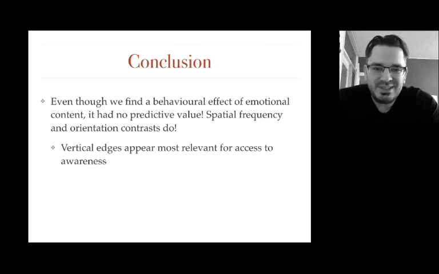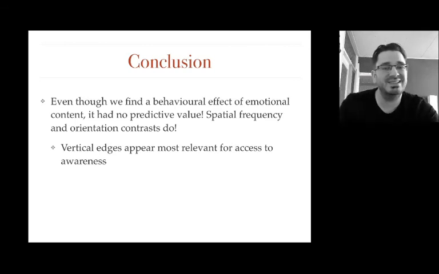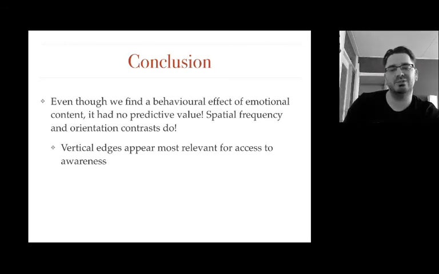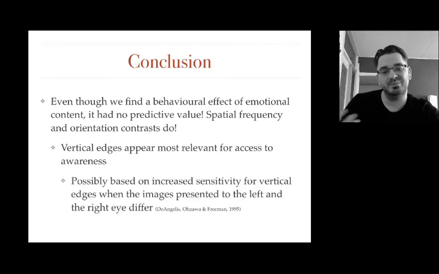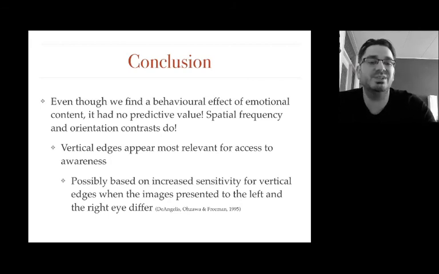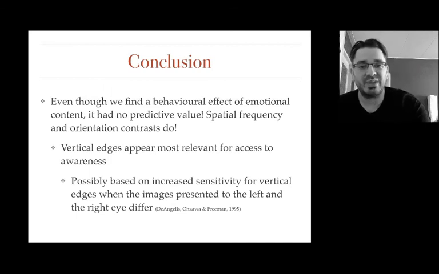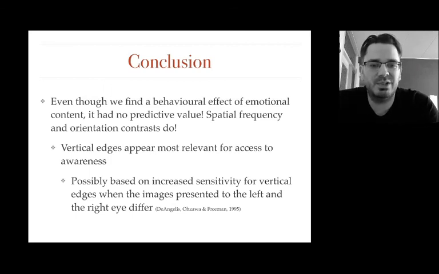Specifically, it was the vertical edges that made the decoding possible. So they appear to be most relevant for access to awareness. And this is in line with a previous study, or at least we can say it's possibly explained by a finding from De Angelis and colleagues that showed that there's increased sensitivity for vertical edges when the two images presented to the eyes are different between the eyes, as was in our experiment.